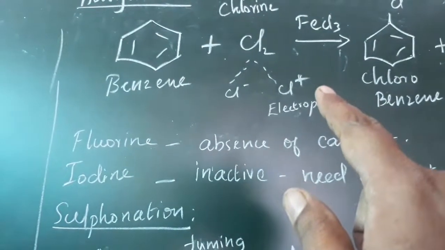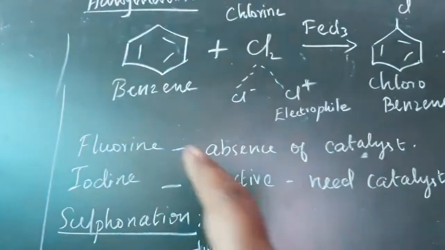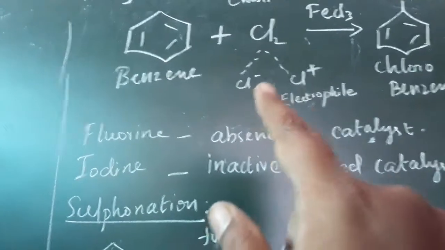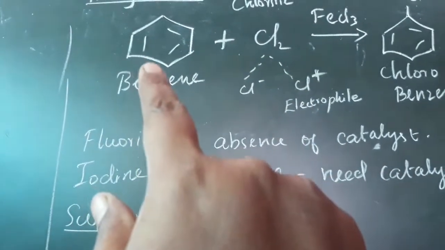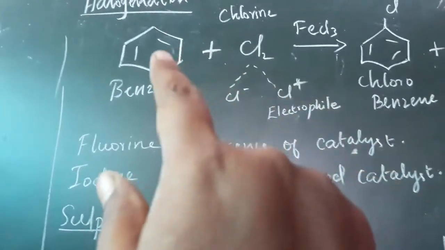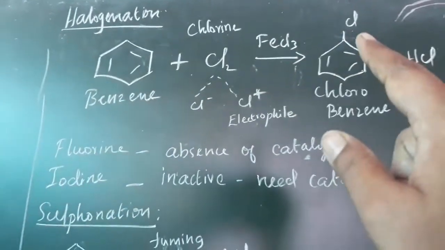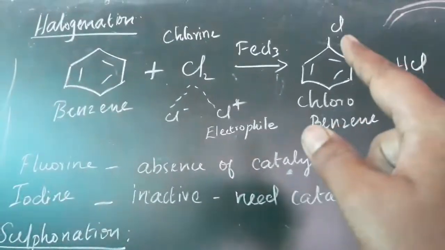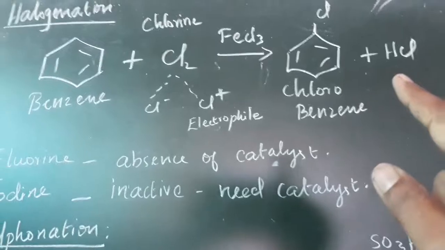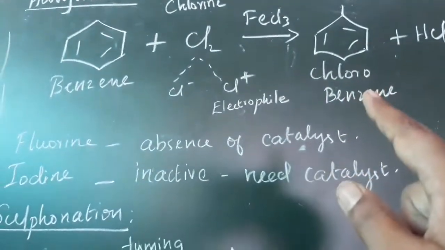That positive character attracts the negative character. Here, which one is negative? Don't say the Cl minus is negative. This benzene is an electron-rich center. So the Cl plus is attracted by this benzene, and one of the hydrogens is replaced. That hydrogen combines with the Cl minus, so we get HCl, and we get the product chlorobenzene.